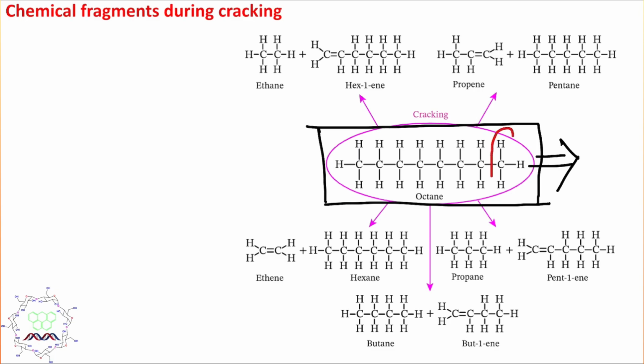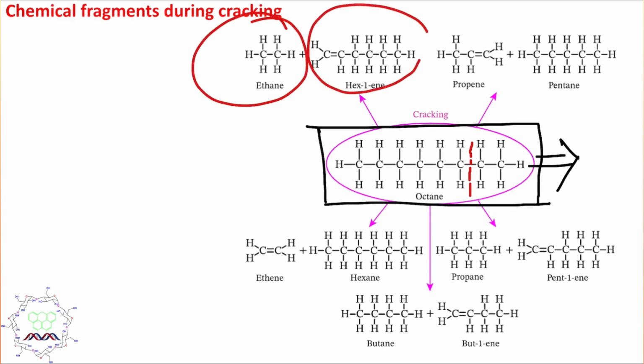See, you can say, sir, here one thing can break: the C-C bond. It's true, during petroleum cracking the C-C bond is broken, but in this case it will produce a methyl radical, which is very unstable, so please forget this option. Another is this bond breaking, which will produce ethane and hexane. So this ethane is C2 and hexane is C6.